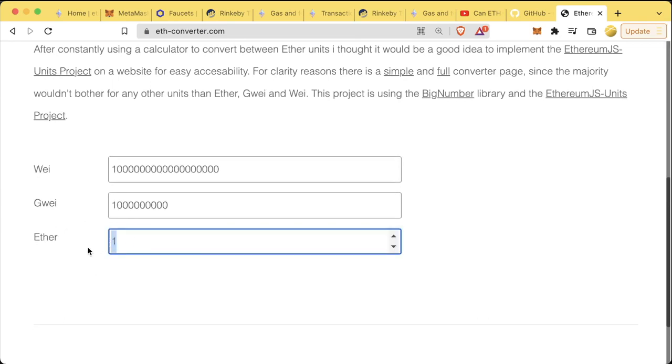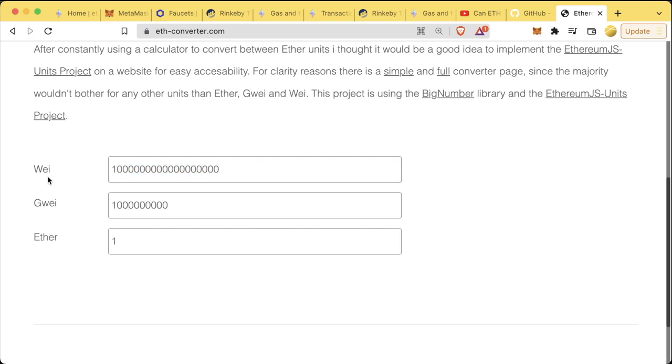If I put 1 Ether in here, I can see how much 1 Ether is in terms of GWEI and in terms of WEI. 1 Ether is equal to 9 zeros. So that's 1 billion GWEI is going to be 1 Ether. And then 18 zeros is a WEI.